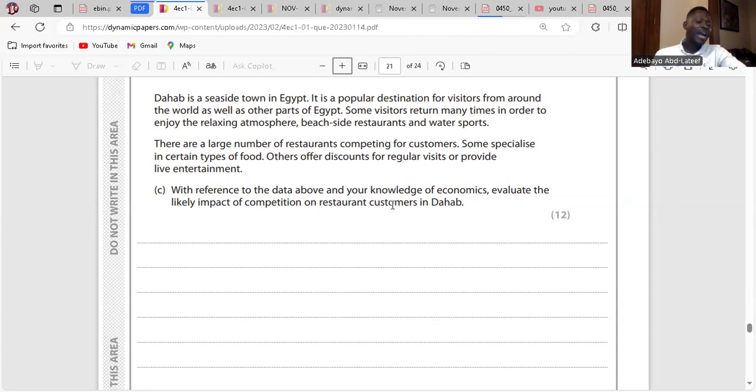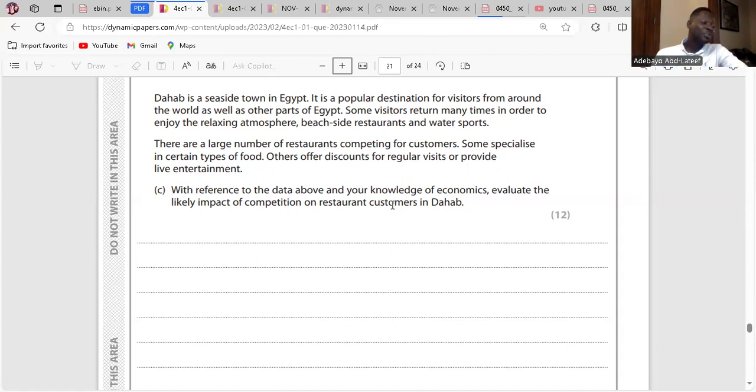Clear? According to the data, there are many restaurants in Dahab wanting to sell to the same visitors. This may likely lead to lower prices to remain competitive. Are you with me? Yes. Lower prices are beneficial to customers as they will be able to eat at restaurants without paying so much. Clear? Okay. Customers are likely to benefit from quality service as restaurant owners may want to keep hold of their customers. Clear?